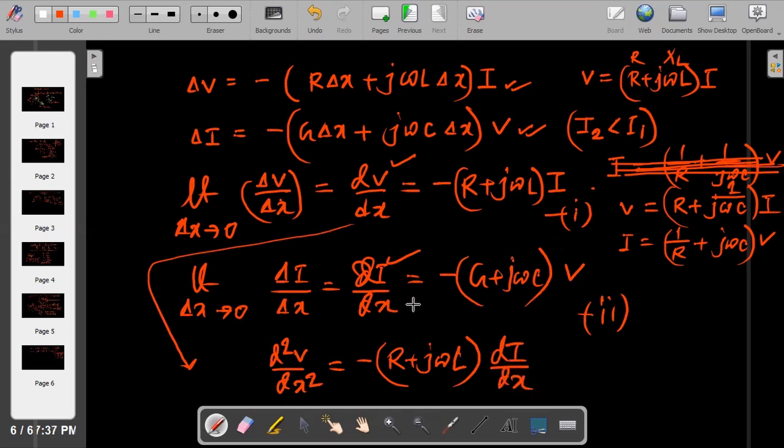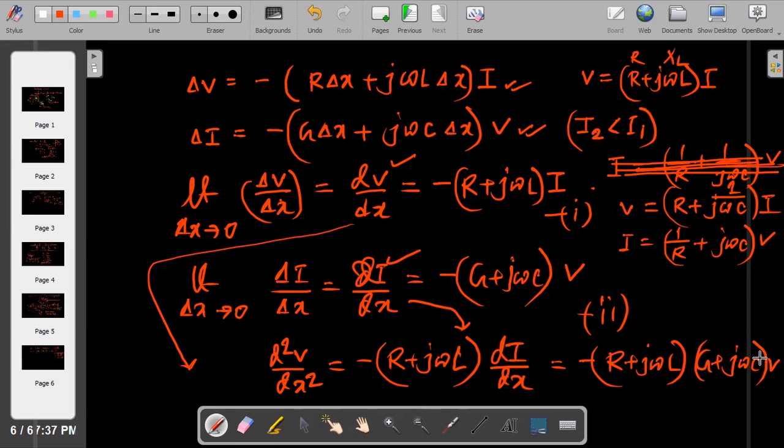And we can place equation 2 over here for di/dx. So it will be (r plus j omega L) into (g plus j omega C) into V. So we are getting an equation in the form of V. Here also V is there.